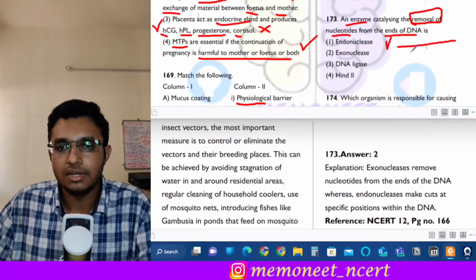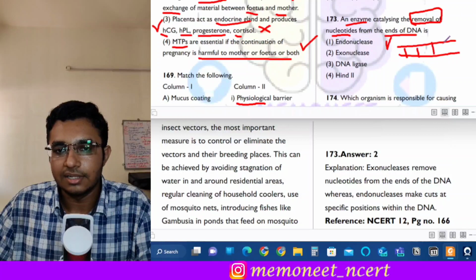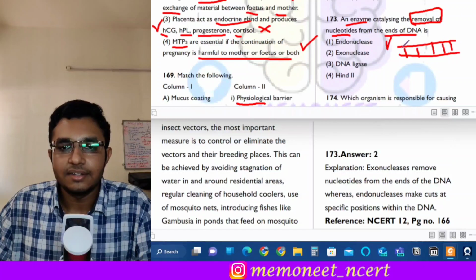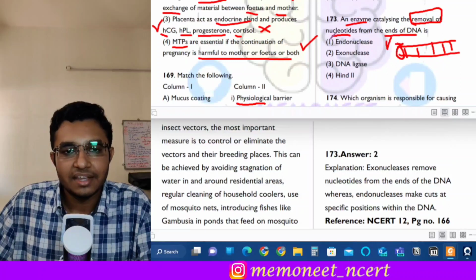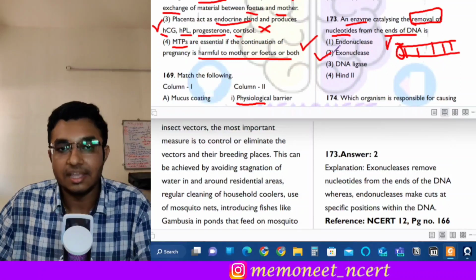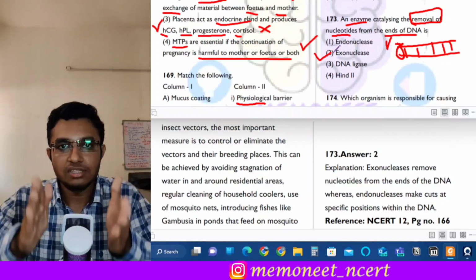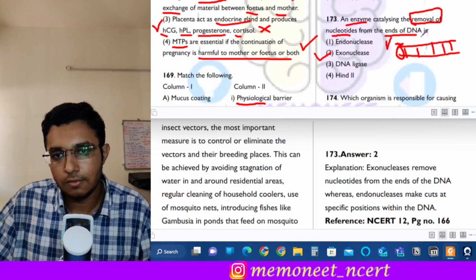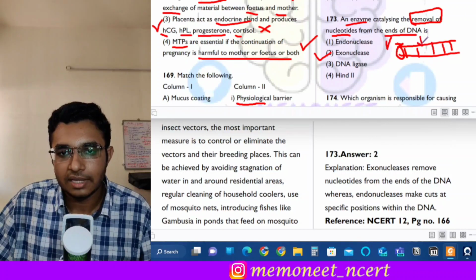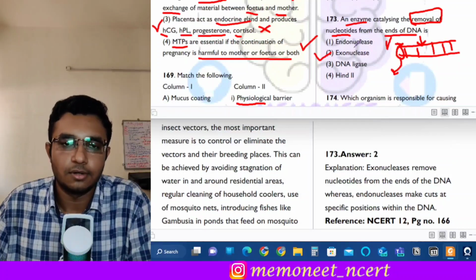So if this is a DNA molecule, and these are the base pairs, it is responsible for removing nucleotides from the end of DNA. So which will be this enzyme? It will be an exonuclease. See, exo means out and endo means inside. So the endonuclease removes the nucleotides from the middle, and exonuclease removes the nucleotides from the ends. So the correct answer will be exonuclease, option 2.